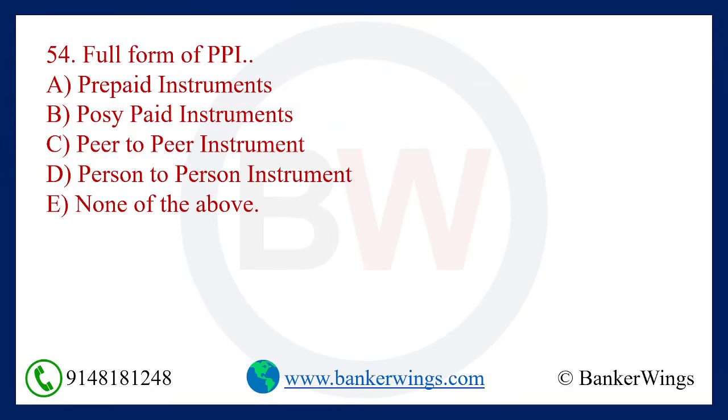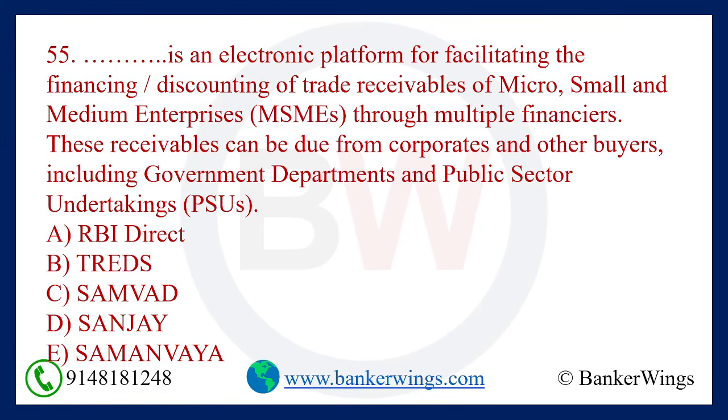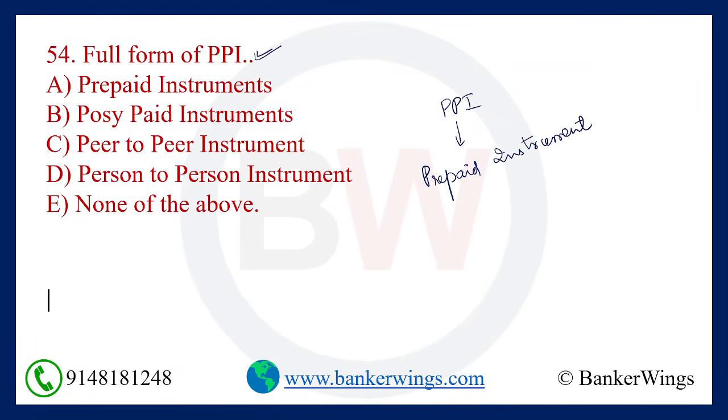Next question. What is the full form of PPI? Full form of PPI is prepaid instrument. Okay. Prepaid instrument. PPI means prepaid instrument. So the right answer is option number A.